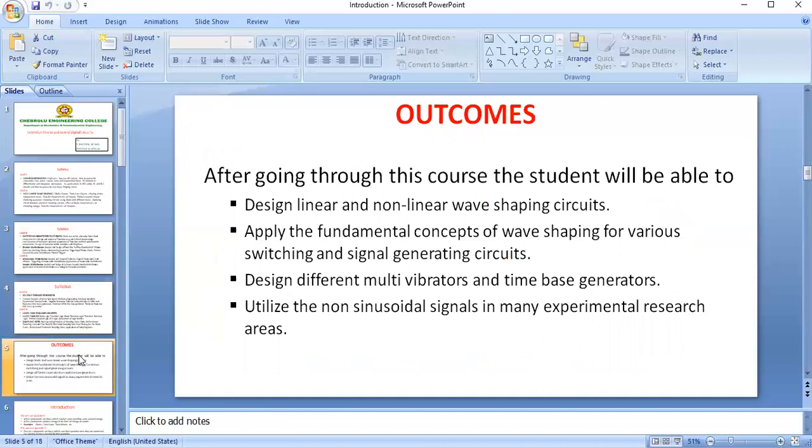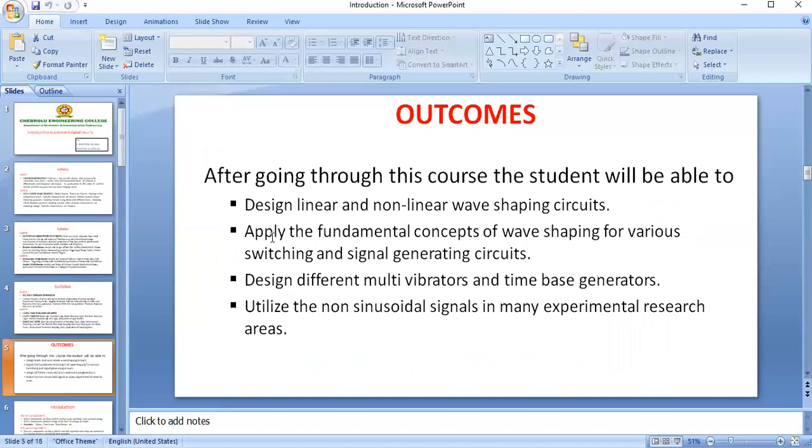After completion of this course, you will be able to design a linear wave shaping circuit for the given requirements or assumptions. You have to design linear or non-linear wave shaping circuits, and design clipper and clamper.